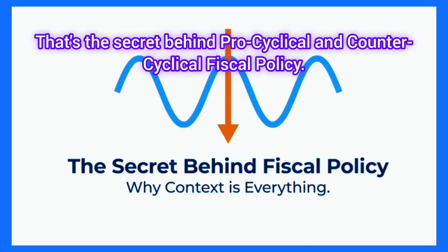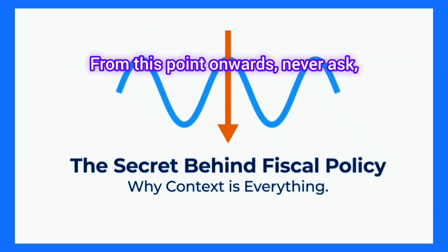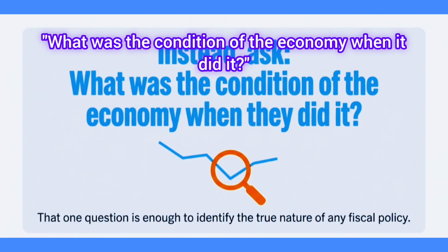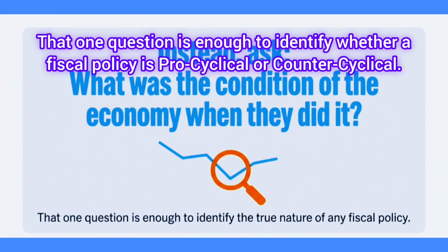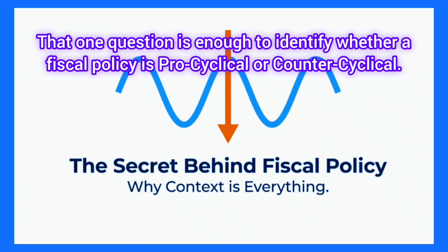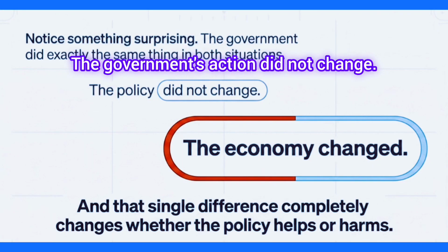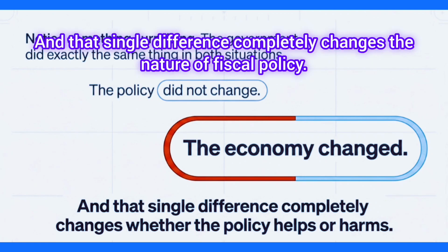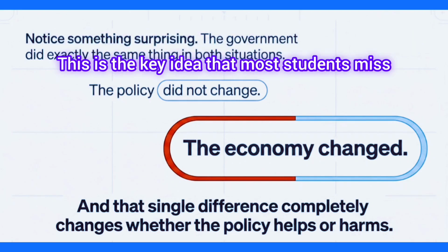That's the secret behind pro-cyclical and counter-cyclical fiscal policy. From this point onwards, never ask, what did the government do? Instead ask, what was the condition of the economy when it did it? That one question is enough to identify whether a fiscal policy is pro-cyclical or counter-cyclical. The government's action did not change. Only the condition of the economy changed. And that single difference completely changes the nature of fiscal policy. This is the key idea that most students miss.